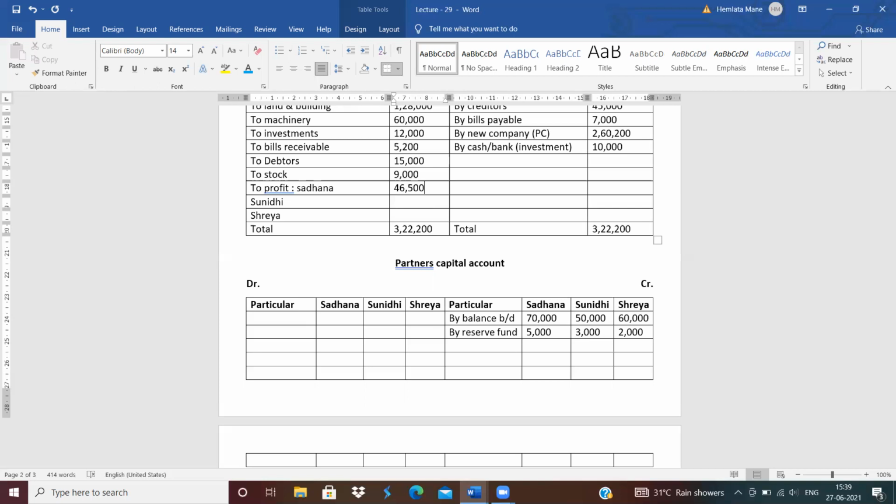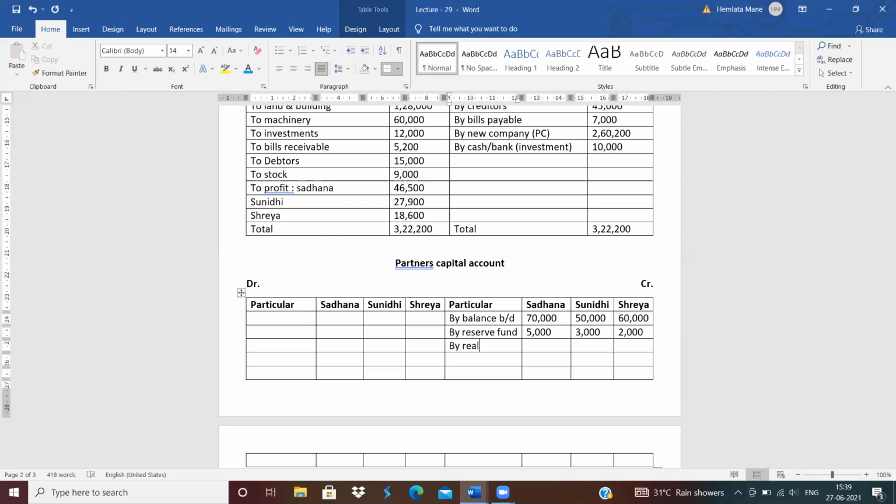So Sadhana will get 46,500. Sunidhi will get 27,900, and Shreya will get 18,600 rupees profit. Now the corresponding effect in partners capital account is by realization profit.